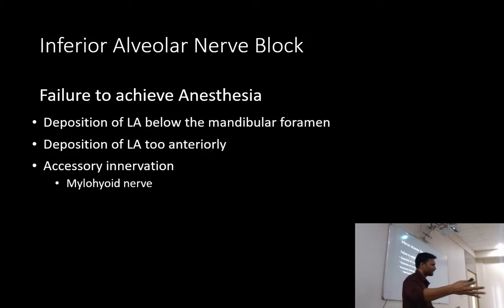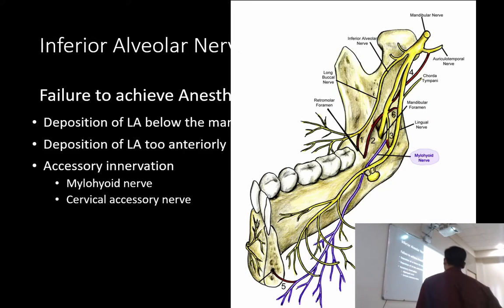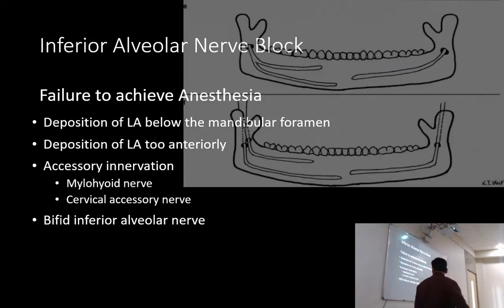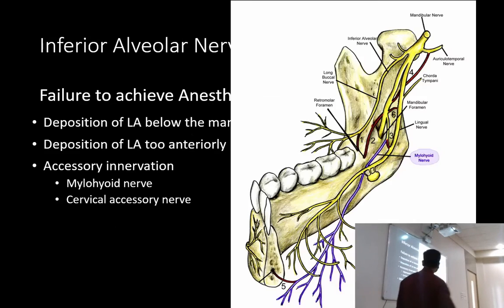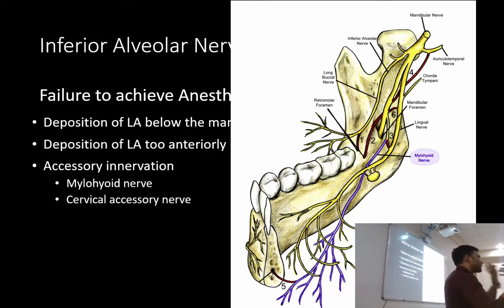Second, on the buccal side, in the molar region again, we have the cervical accessory nerve. Oh, I forgot to show you this. So this is the mylohyoid nerve. It can supply the molar and premolar regions. Then we have the cervical accessory nerve. That supplies the buccal aspect of the molars in rare cases. So even in those cases, if you experience pain even after a proper long buccal and inferior alveolar nerve block, if the patient still has pain, then you'll have to infiltrate the area immediately buccal to the tooth.